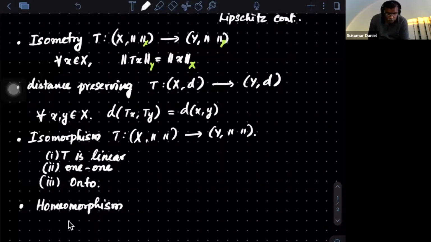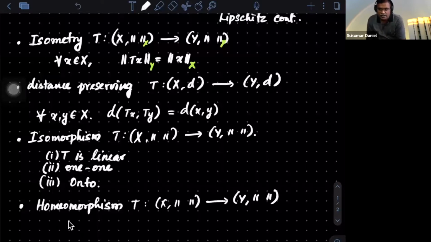Now what I'm asking is a homeomorphism, which is a topological property. So I say that T is a homeomorphism between these two normed spaces. Or you can consider the underlying metric spaces (X,d) and (Y,d). Or you can consider just a topological space, because the metric gives you a topology. So between two topological spaces, I want to call something a homeomorphism. I hope you know the definition. Who can say what a homeomorphism is? Okay, Himanshu?